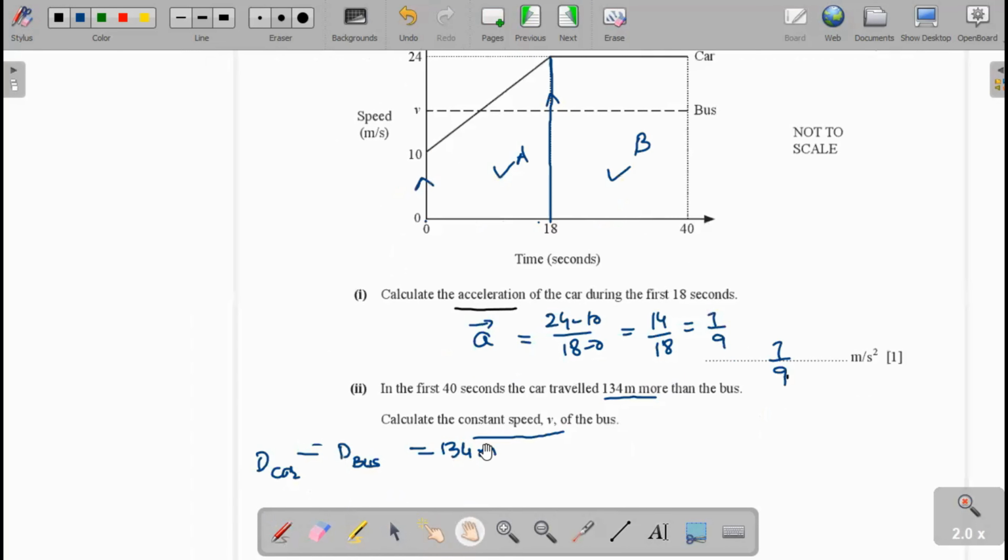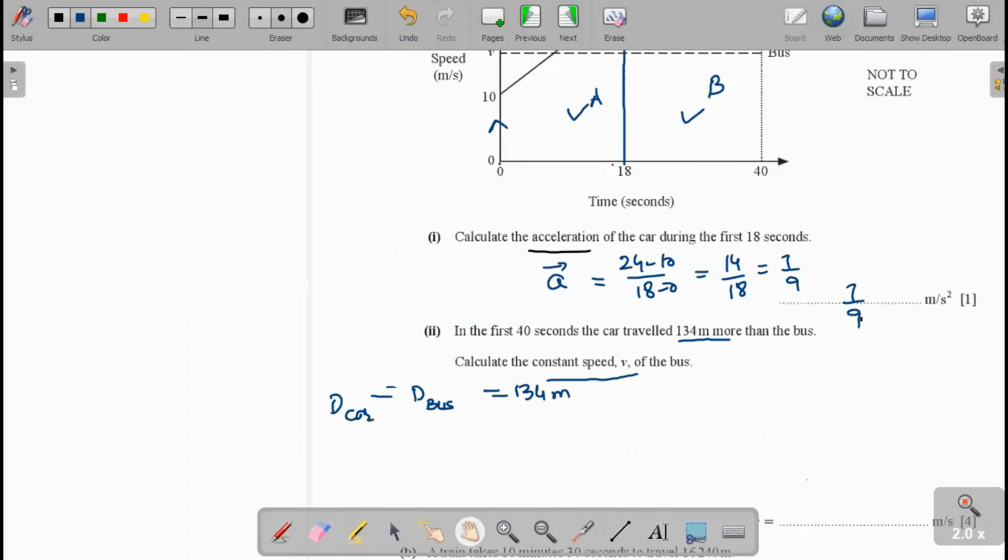So we have the distance traveled by the car from 0 to 18 seconds, plus the distance traveled by the car from 18 to 40 seconds, minus the distance traveled by the bus.